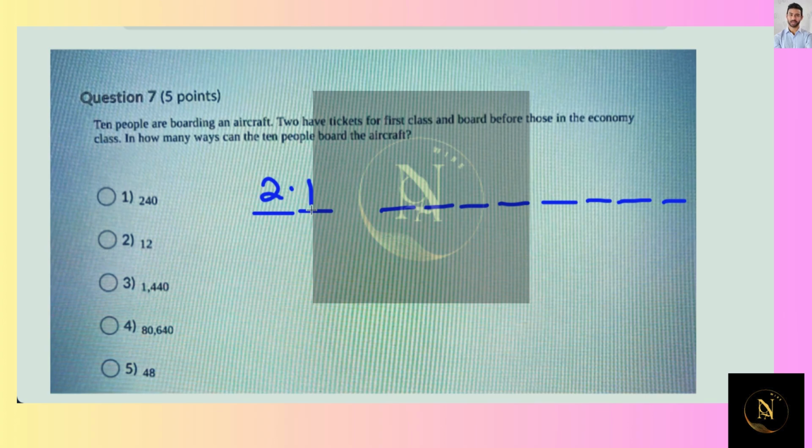The other eight that are going to board the plane, meaning the third person to board, there's eight possible ways that that can happen. But then that's happened, order matters. There's only seven ways for the next to happen. And then six, five, four, three, two, one. And so this is the long way of doing it.